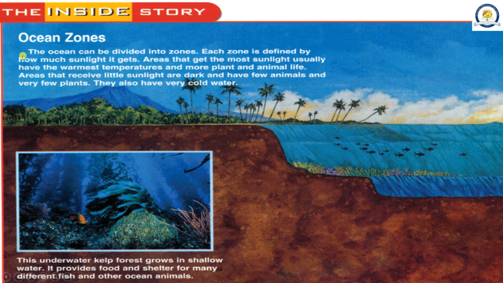Ocean zones. The ocean can be divided into zones. Each zone is defined by how much sunlight it gets. Areas that get the most sunlight usually have the warmest temperatures and more plant and animal life. Areas that receive little sunlight are dark and have few animals and very few plants. They also have very cold water.